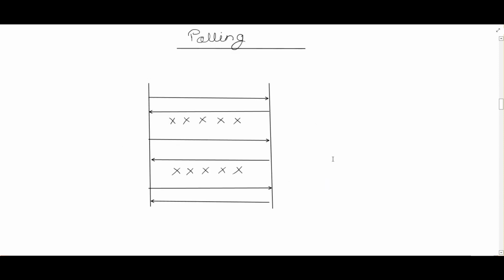Basically, polling is a technique where the client periodically asks the server if there are messages available, depending on the polling frequency. Polling could be costly and would consume precious server resources. What actually happens? The client will first ask, "Is there any message?" So here is a client, and here is a server. The client asks, "Is there any message?" The server says no. If there is no message, then the connection will be closed.